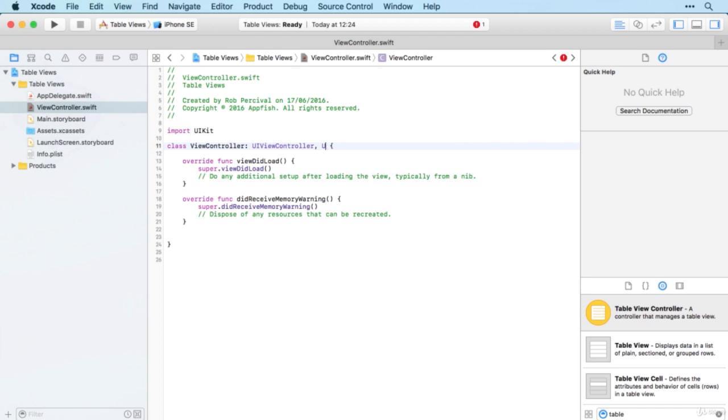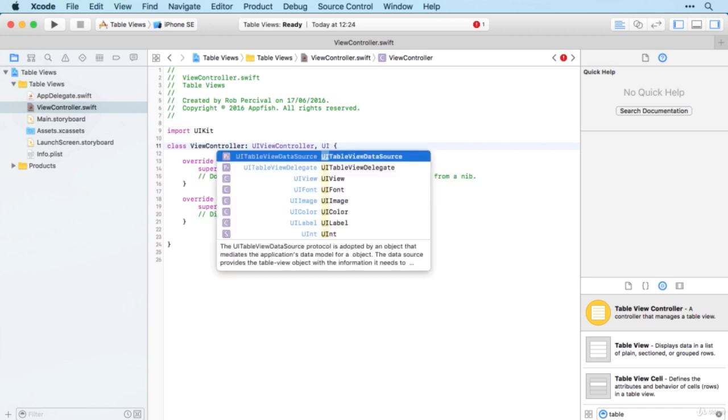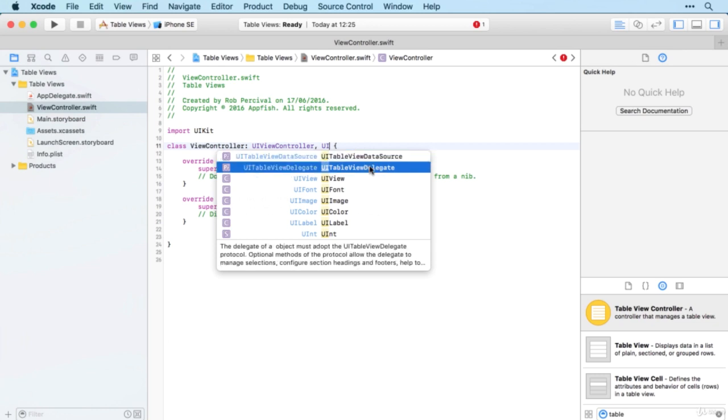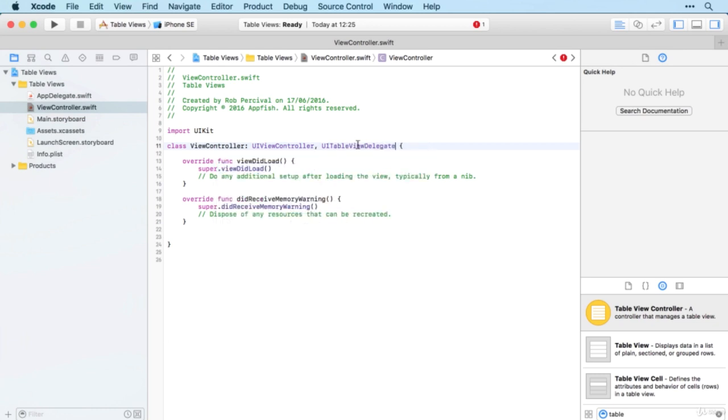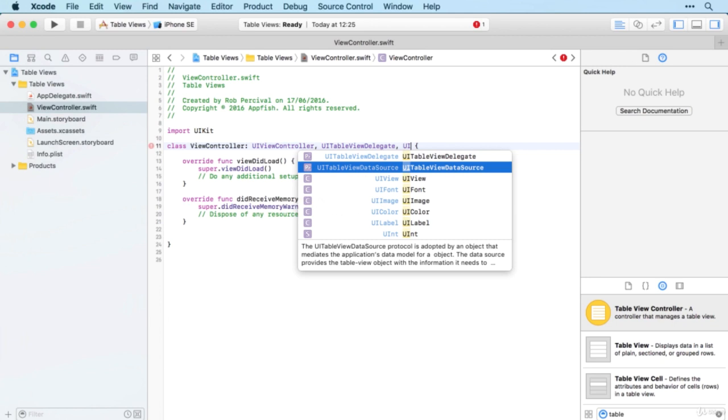So we need to add UI, oh there we go, I've already added them so they're at the top of my list, but you might need to type a little bit more to get those to predict. The first one we'll add is UITableViewDelegate. As I say, this gives the view controller control over the table. And again, with basic tables, you can actually leave that out, but I'd recommend just adding it in so that it's there and you've got all the functions that you might need later on.